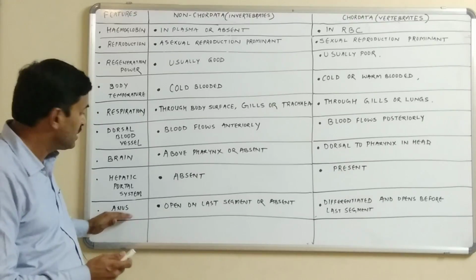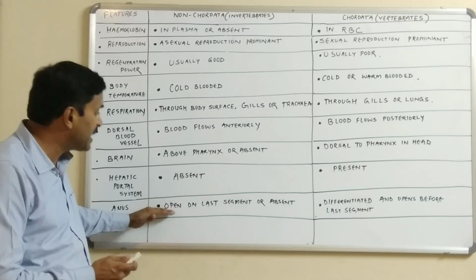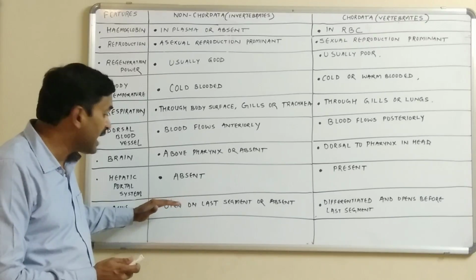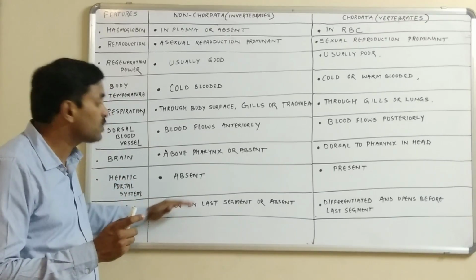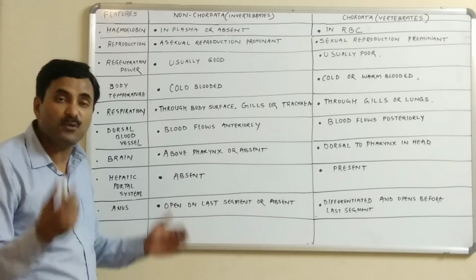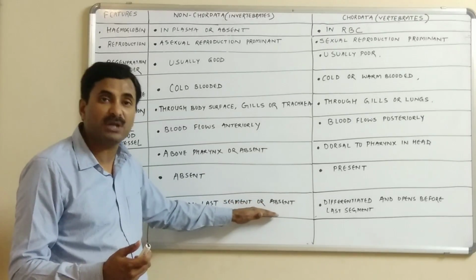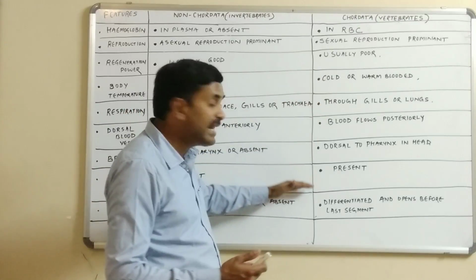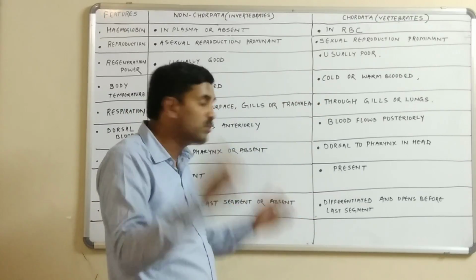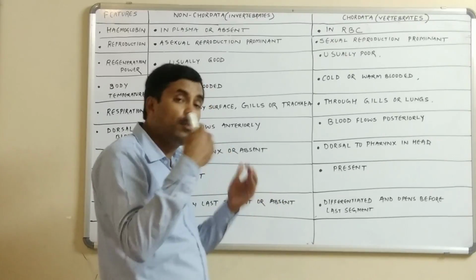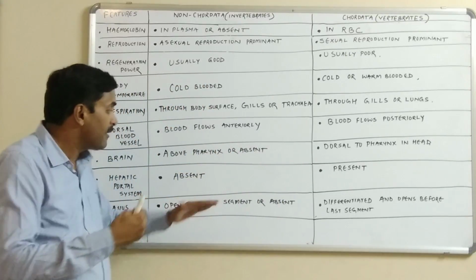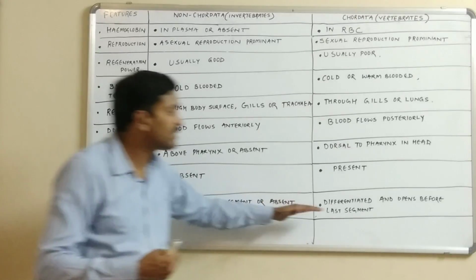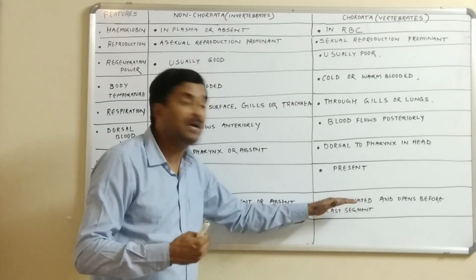What about the anus? So the anus is opening on the last segment. If the anus is present, it opens on the last segment, but there are few forms in which the anus is totally absent. But generally what we see in the chordates, the anus is differentiated. It opens before the last segment. Here the anus was opening on the last segment. Here the anus is opening before the last segment.